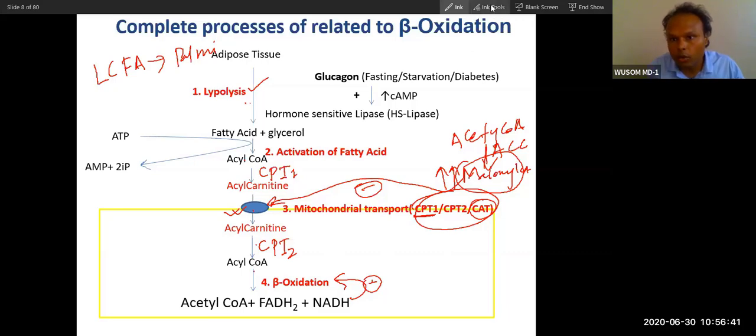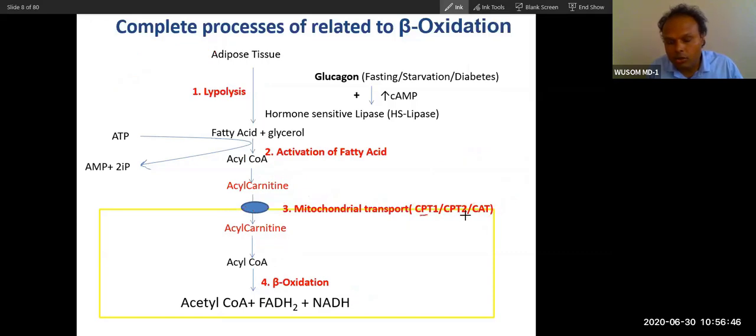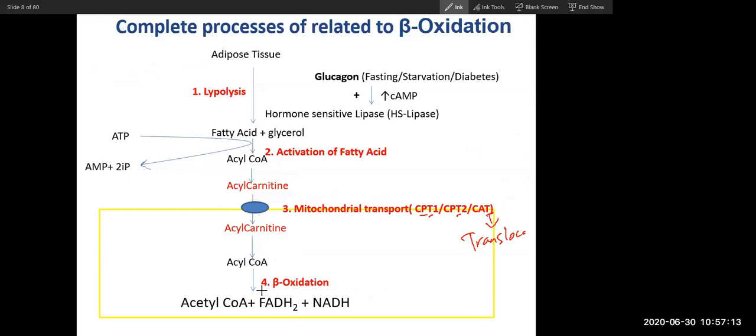Did you understand now the role of these transporter enzymes? All three are basically enzymes. CAT is a translocase, and these are transferases. Now, did you understand this whole process? If you understand this whole process, you understand the whole thing about beta oxidation. Beta oxidation does not have a big thing. Did you understand the whole process? Yes, sir. Okay, now we will explain this slide only.